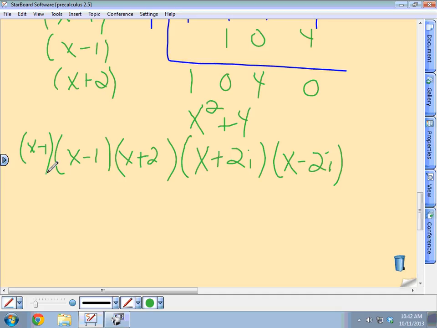So notice that was a 5th degree polynomial. There's your 5 zeros. 3 are real. 2 are complex. These are complex, 5 complex, because these are complex too, but these have an imaginary part. Majorly complex. They have an imaginary part. So that's how we got that. Does that make sense? Okay, good.